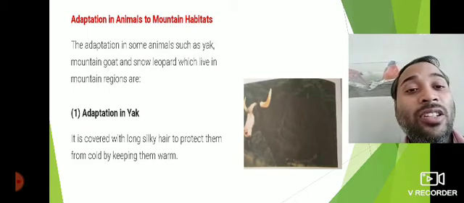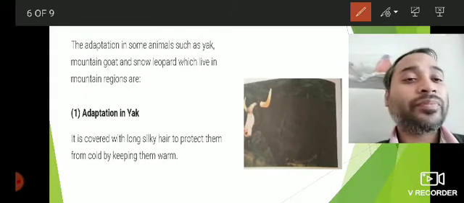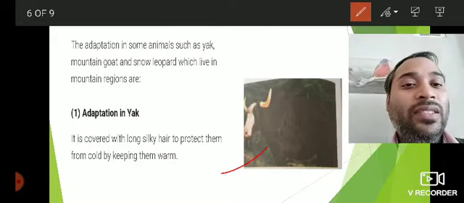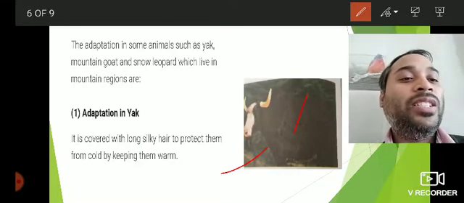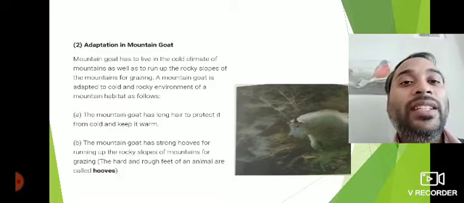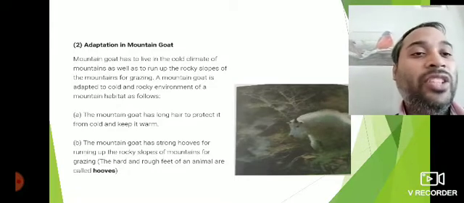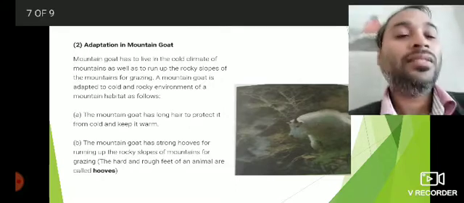It is covered with long silky hair to protect themselves from cold by keeping them warm. So as you can see in the diagram, this is a yak. So they have long silky hair which protects them from severe cold conditions. Then adaptations in mountain goats. So this is a diagram or picture of a mountain goat, you can see here.